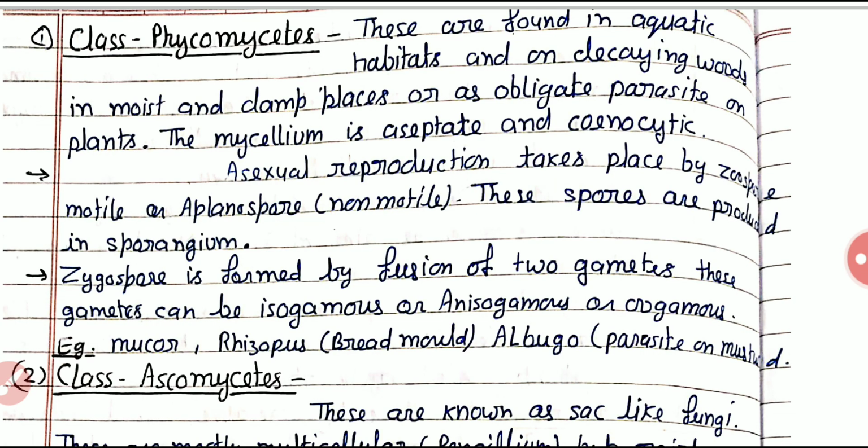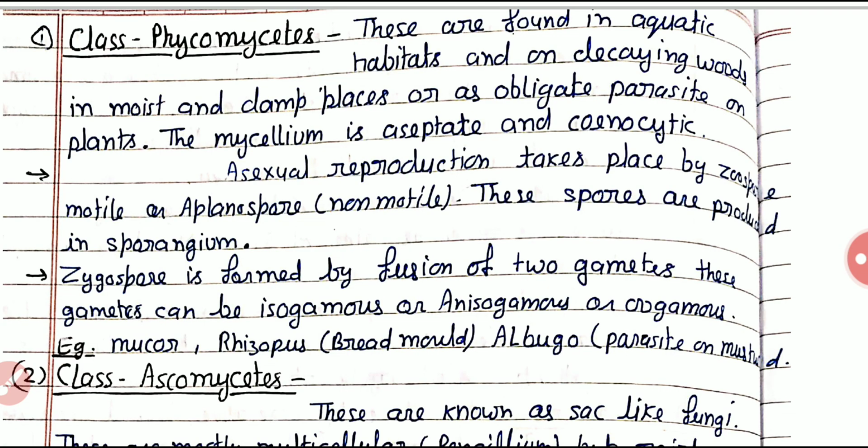Zoospores have flagella, so these are motile in nature, and aplanospores don't have flagella, so these are non-motile. All of these are produced in the sporangium, and we have discussed this kind of reproduction in the previous video. You can go and watch the previous video about the reproduction of the fungi.